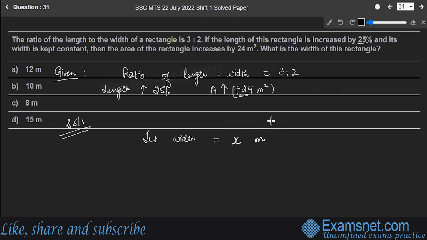It says the ratio of length and width is 3:2. So length will be 3x by 2. Why? Because the ratio of length to width is 3:2, which means length upon width is equal to 3/2.